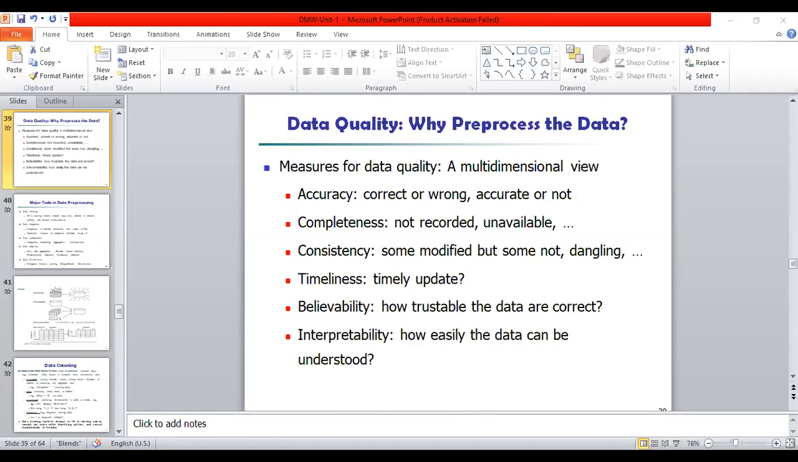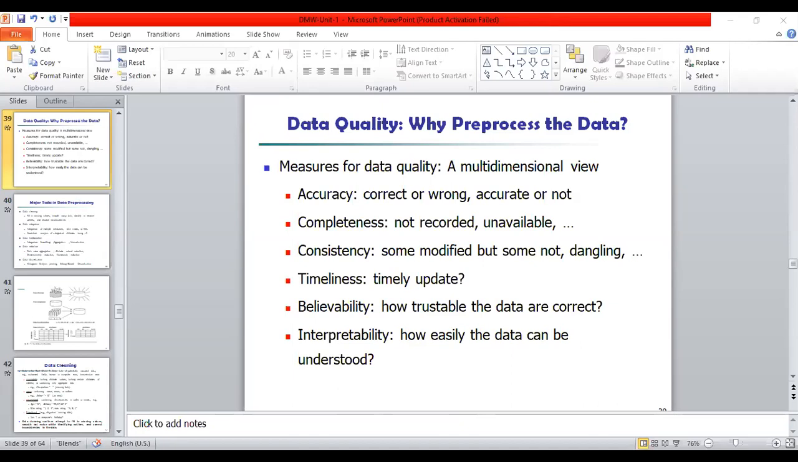So the errors like lacking attribute values or certain attributes of interest, or containing only aggregate data. Data is noisy, like containing errors and outlier values. Data is inconsistent, right? Containing wrong values. So this is what real-world data is. So what is real-world data? Real-world data is incomplete, noisy, and inconsistent.